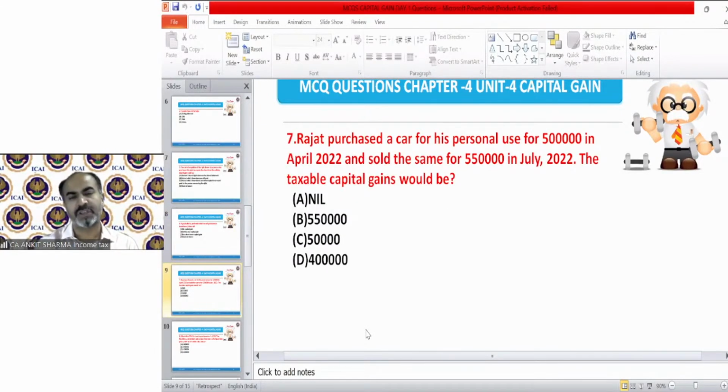7. Rajat purchased a car for his personal use for 5 lakh in April 2022 and sold the same for 5 lakh 50,000 in July 2022. The taxable capital gain would be, you need to tell the taxable capital gain in this case.